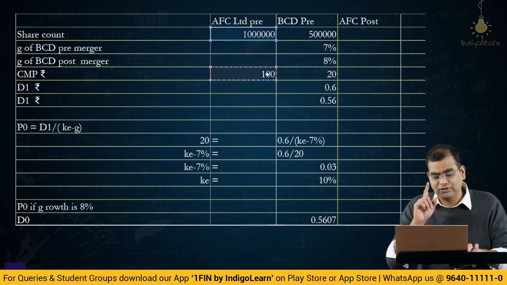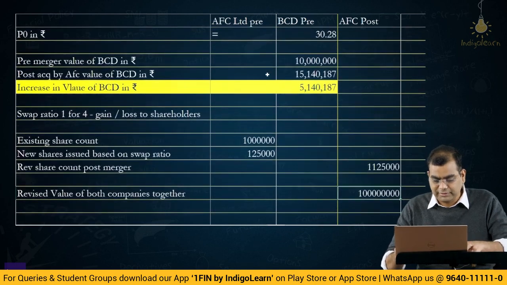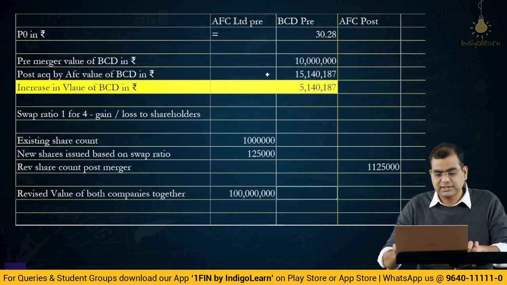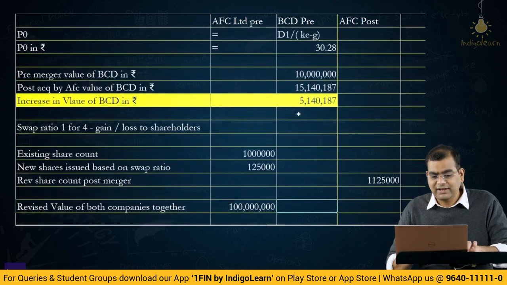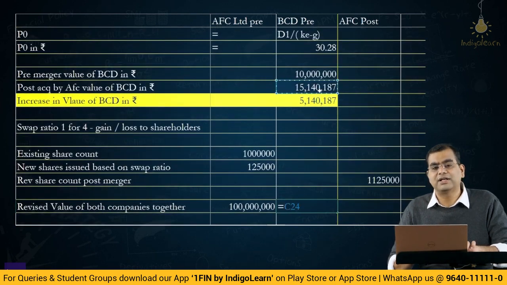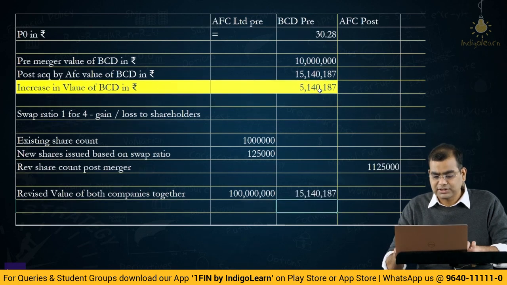So, this is the value of AFC. Let me copy that and paste it here. This is 8 zeros, this is 10 crores. And for BCD, what is the value? We have computed here. Post acquisition, the value of the company will increase to this much, which is 1 crore 51 lakh. So, the combined value of these two is 11 crores 51 lakh 40,000.